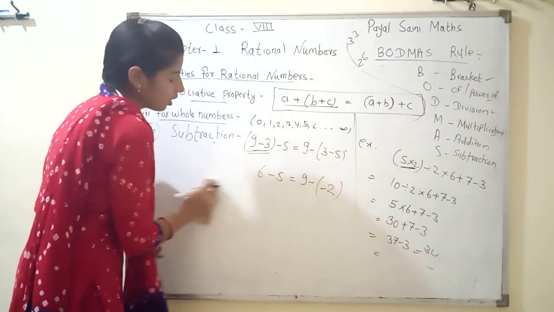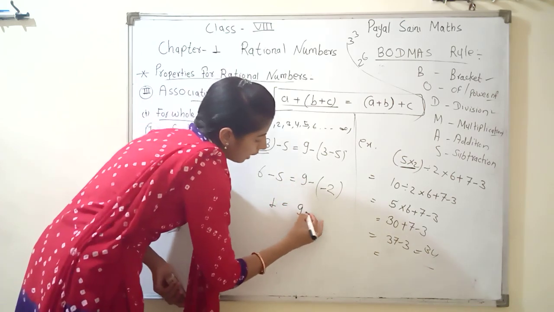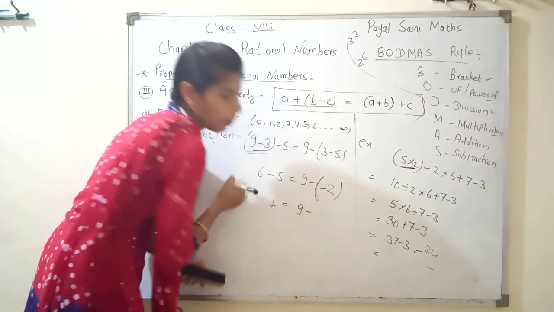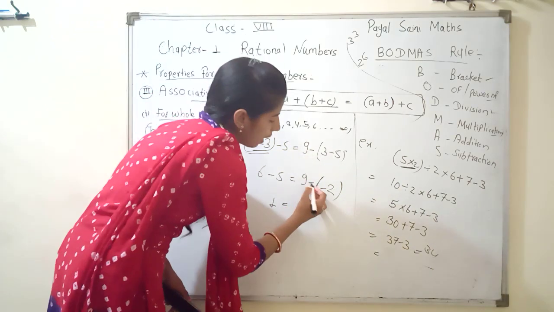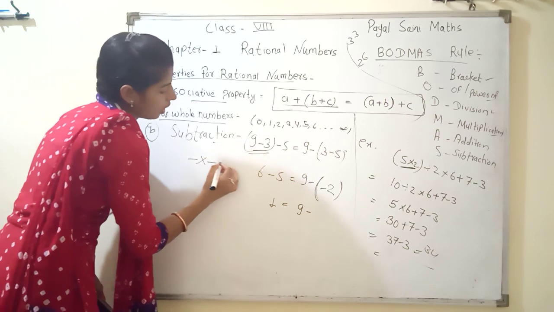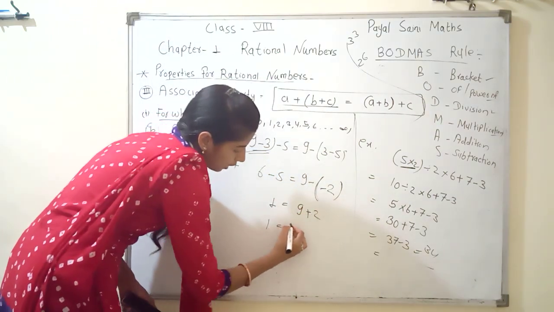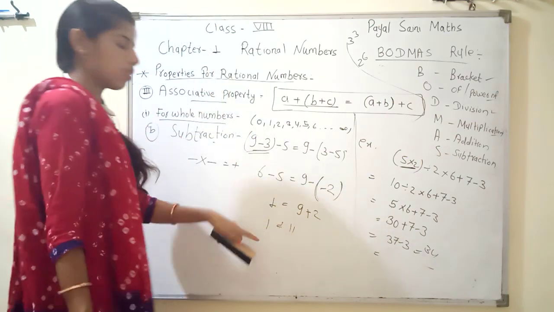Now we solve the left hand side, 6 minus 5 is 1. Now 9 minus, and we know that the bracket means multiplication. Then minus into minus is always plus. Then plus 2, here is 1 and here is 11. Then we can say it is not equal.